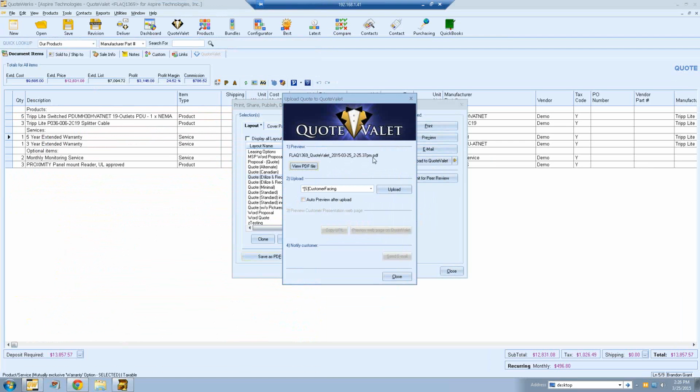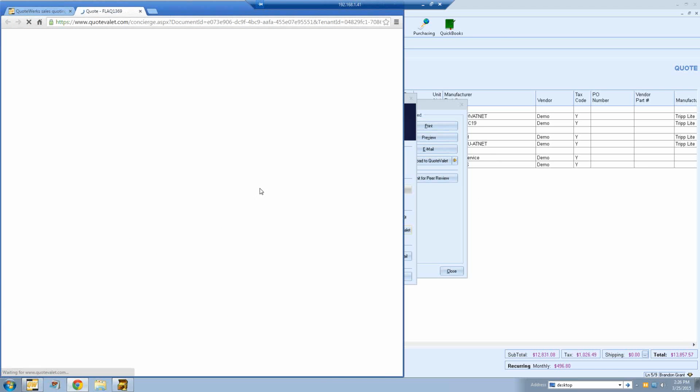So now I have my document, my PDF. I'm happy with the way it looks, and now I can upload it to the customer. By default, when you first start using QuoteValet, you're just going to have the one option, which is the customer-facing document. But there are a few other document types available as well that we'll go over in a moment. So I'm going to go ahead and upload to the customer-facing document. And it's going to upload all my changes. And then typically you would want to preview this before you send it to the customer. So let's click on the preview option.